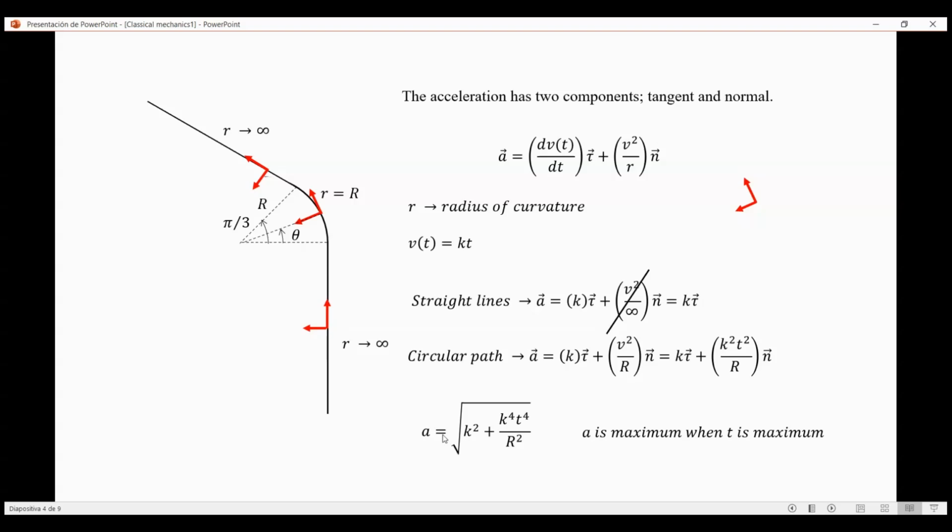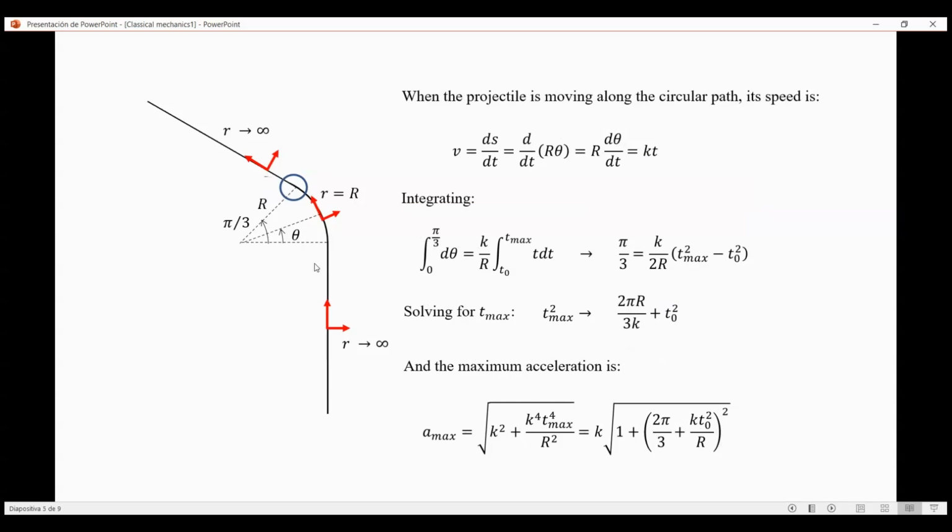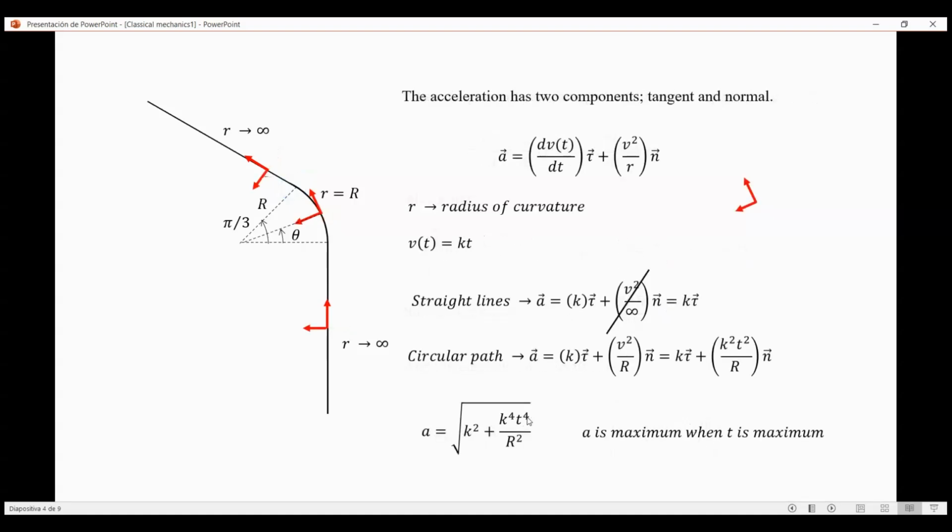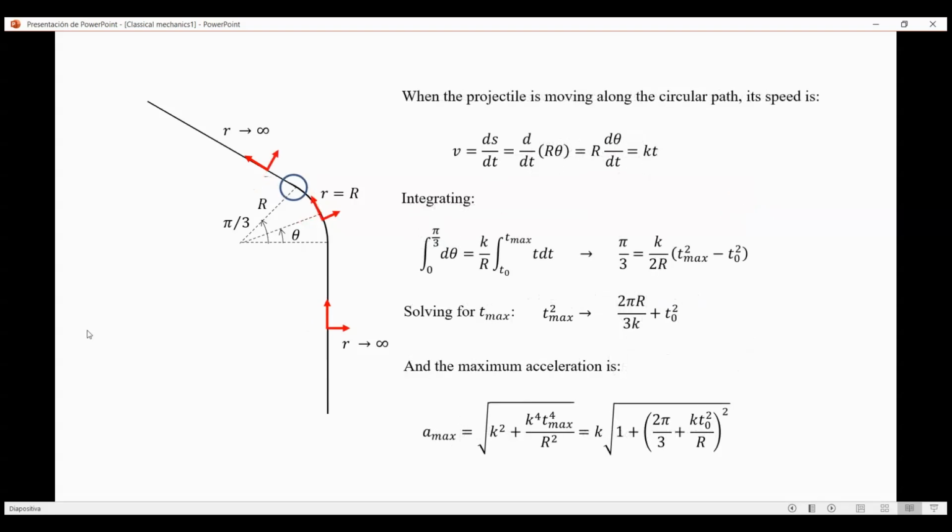The magnitude of the acceleration, since both tangent and normal vectors are perpendicular, is the square root of the sum of the components squared. So we have a is the square root of k squared plus this thing here squared, k to the 4 t to the power 4 divided by R squared. So the acceleration will be maximum when this t here is maximum. And when will this t here be maximum?